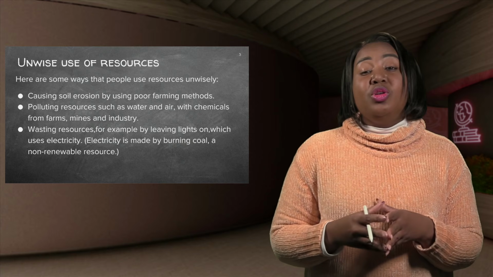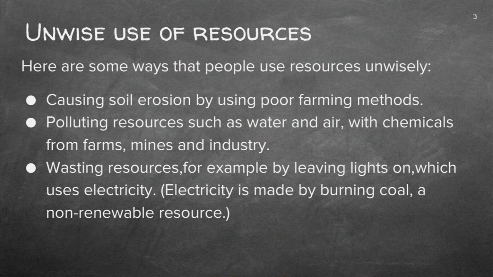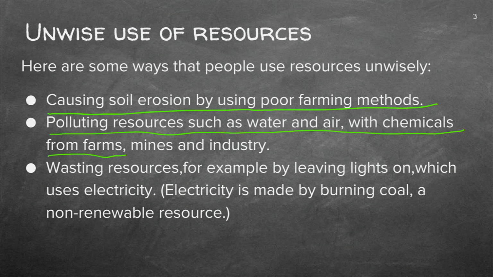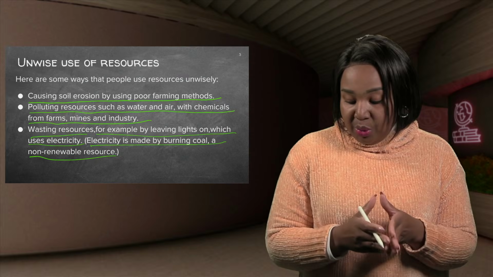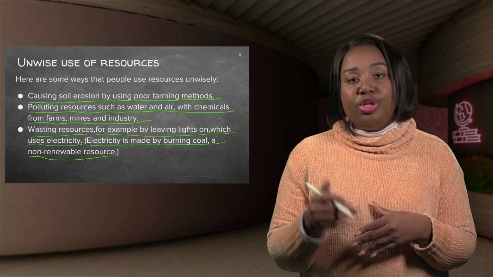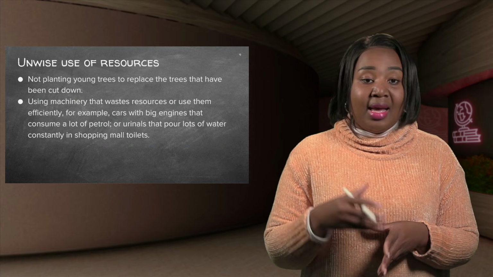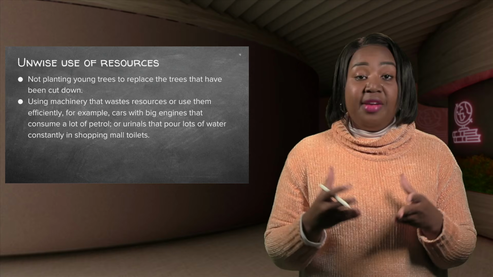Here are some ways that people use resources unwisely: causing soil erosion by using poor farming methods, polluting resources such as water and air with chemicals from farms, mines, and industries, and wasting resources. For example, by leaving lights on, which uses electricity, and remember, electricity is made by burning coal, and coal is a non-renewable resource. So these are some of the ways in which you can waste resources. This is why it's always wise to switch off all the lights that you are not using in the house, to save energy and to save resources.